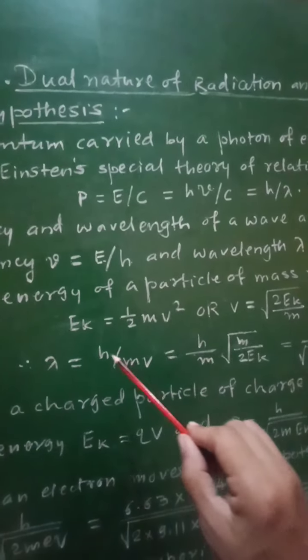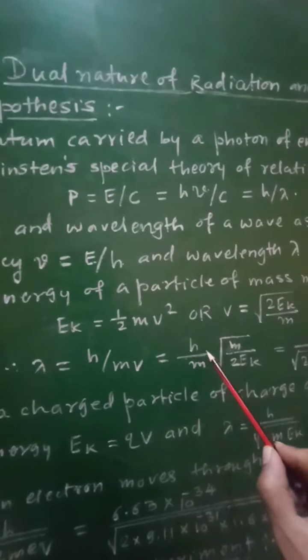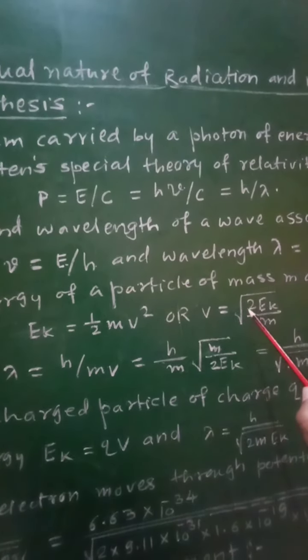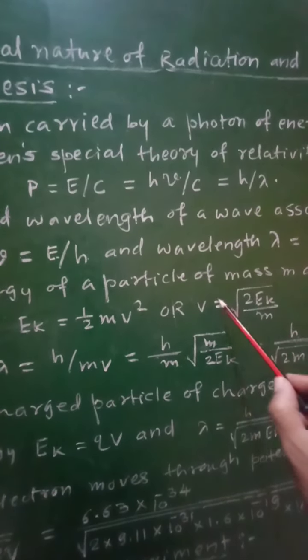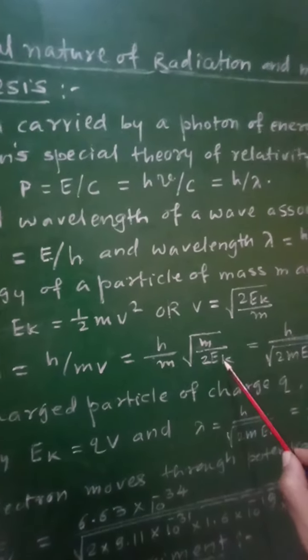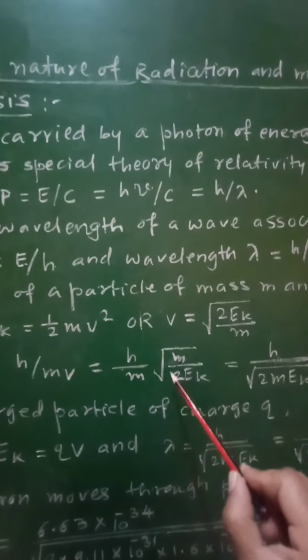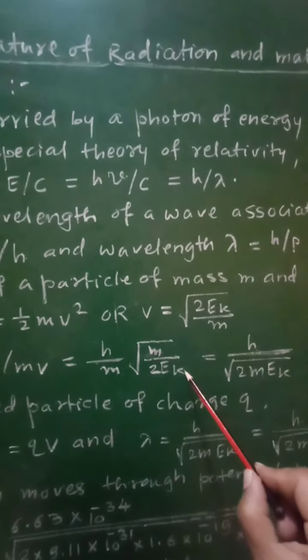That will be written as h upon m as it is, and 1 upon v will be, as v is equal to root of 2 Ek upon m, 1 upon v will be square root of m upon 2 Ek. Therefore we get lambda is equal to h upon m into square root of m upon 2 Ek.